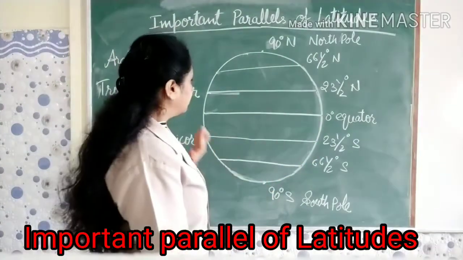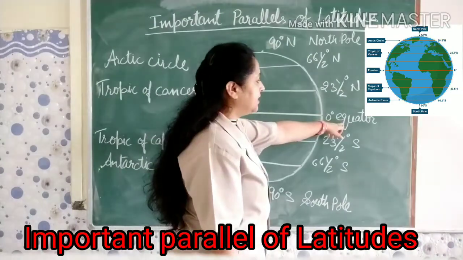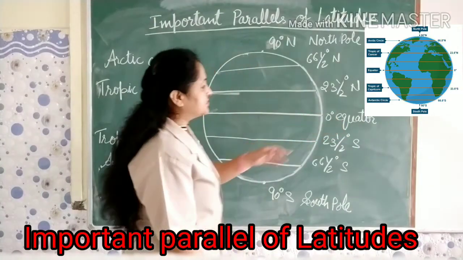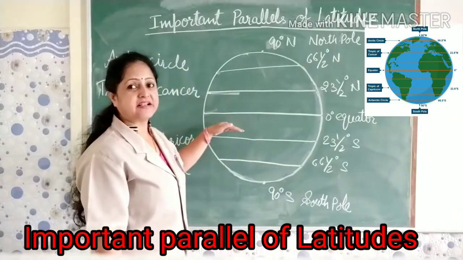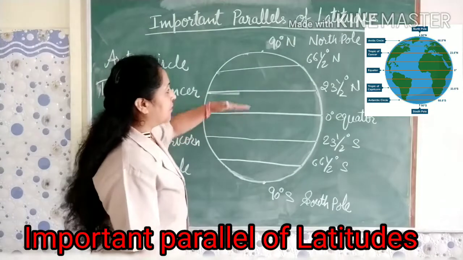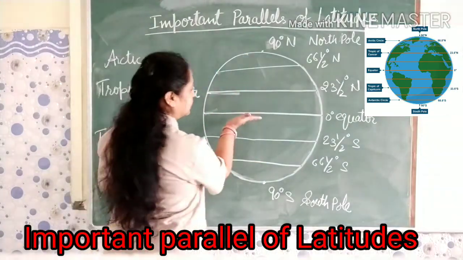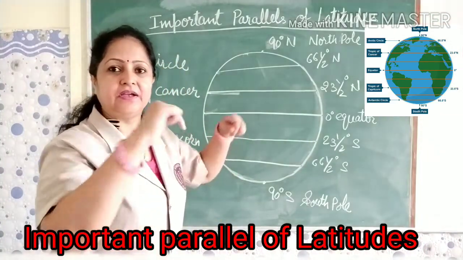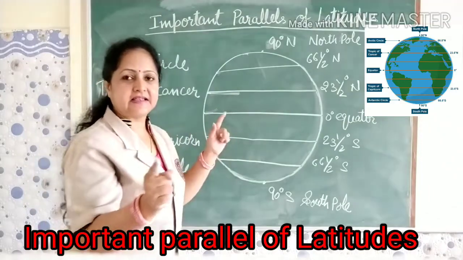The first parallel of latitude is the 0 degree equator, also known as the line of reference, which divides the whole earth into 2 equal parts, and all the other parallels of latitude run parallel to the equator and never intersect each other.